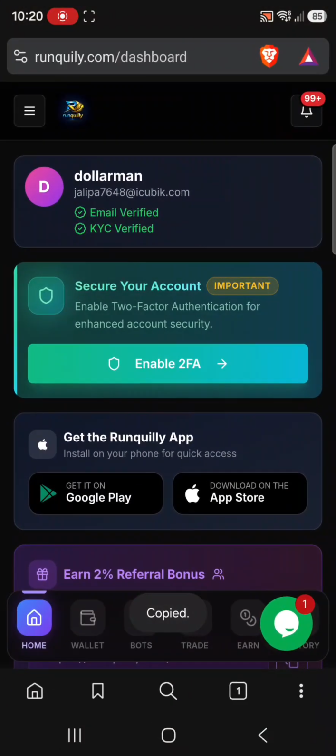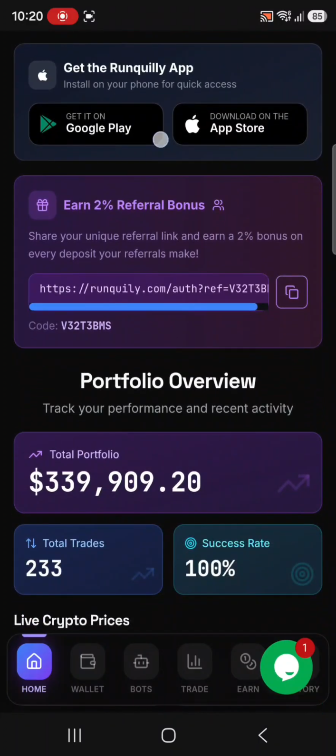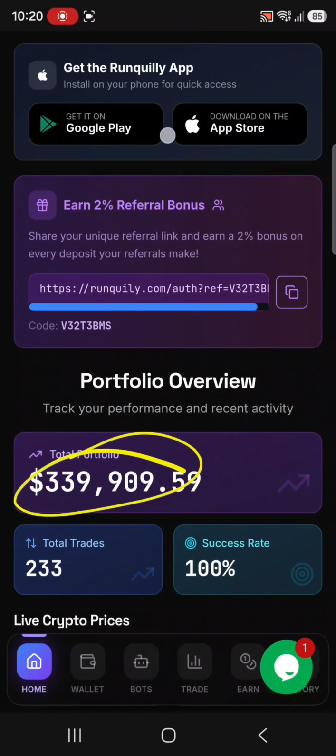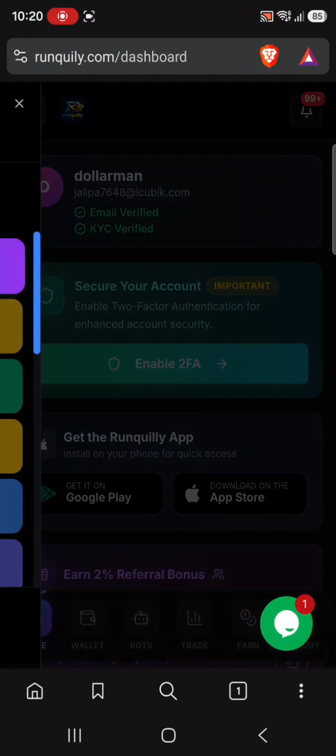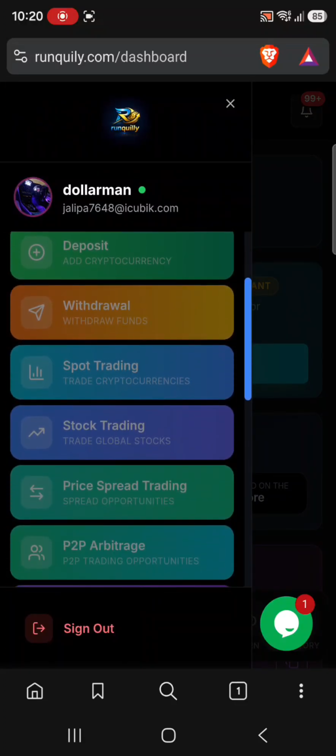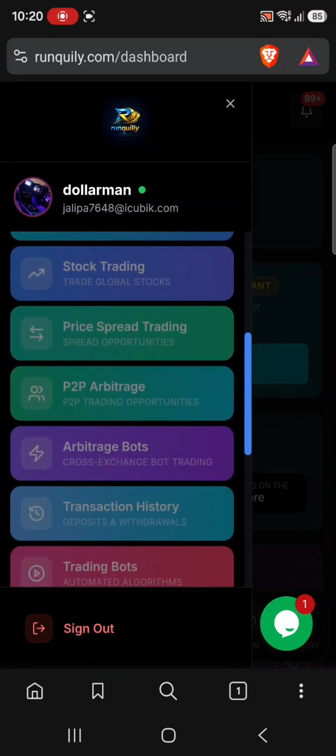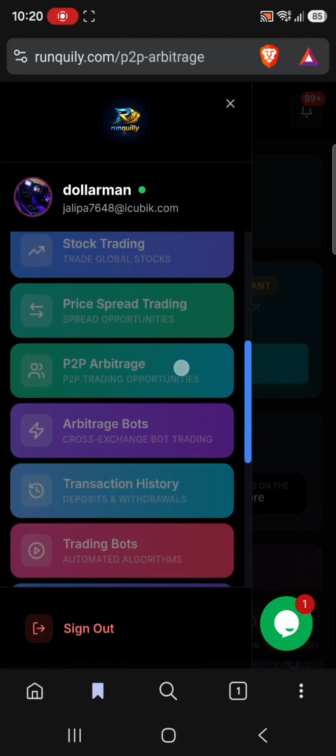So someone might ask, what is the best capital to start with? Make sure you start with at least 200 USDTs. You can see I have 339 USDTs in my Ranquilly. So I'll make a withdrawal. This is just for tutorial, so I'll make a 100 USDTs withdrawal after profit. So let's get to our real deal.